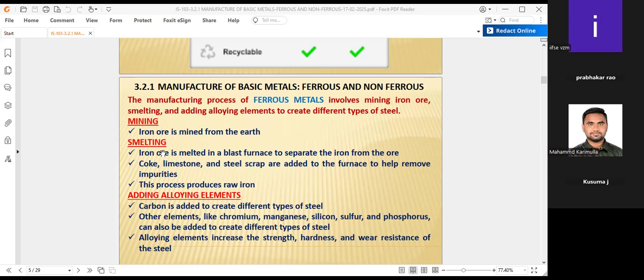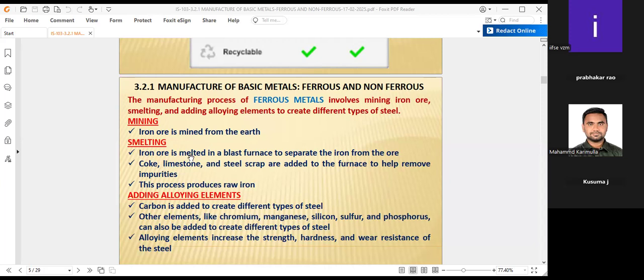That's why it is called iron ore, not simply ore. In that mining, the percentage of iron in the ore is high, which is why it is financially viable for the preparation of iron.